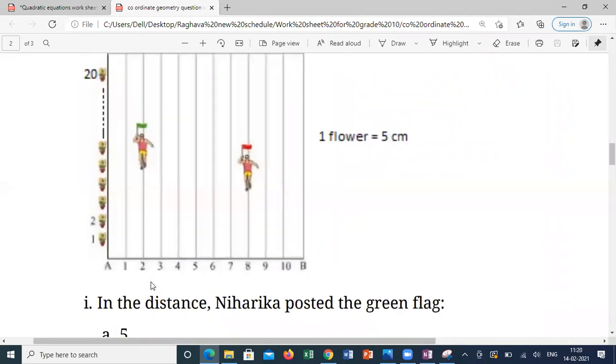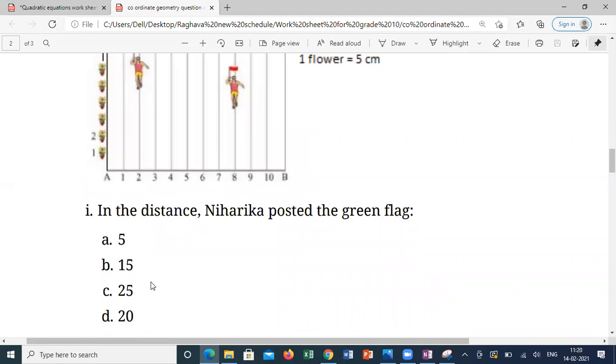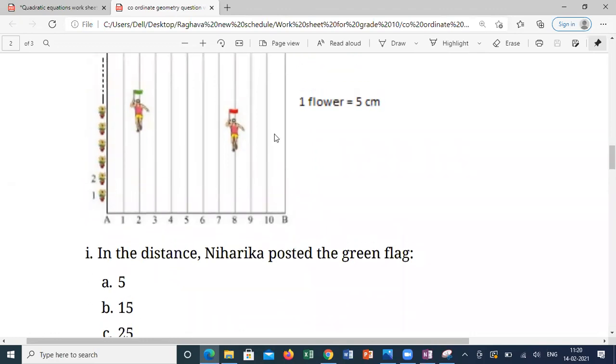What is the first one's answer? What is the position of the green flag? I can say this is the position of the green flag. So it's 25. 1, 5, 10, 15, 20, 25.